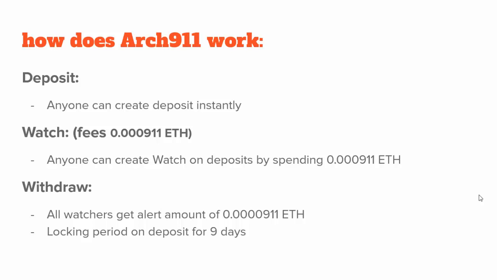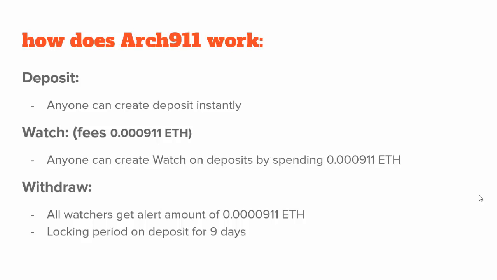Whenever the owner of the deposit tries to withdraw, all the watchers, the people who created a watch on top of that deposit, are going to receive a small amount which is going to act as an alert. And this amount is going to be 0.0000911 ETH.